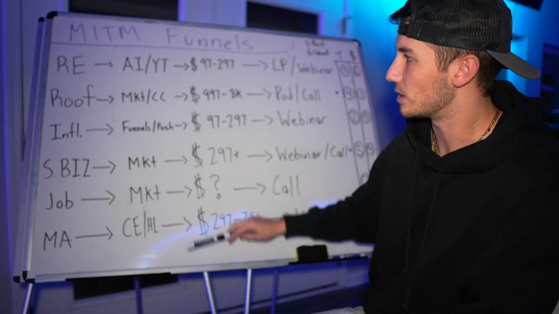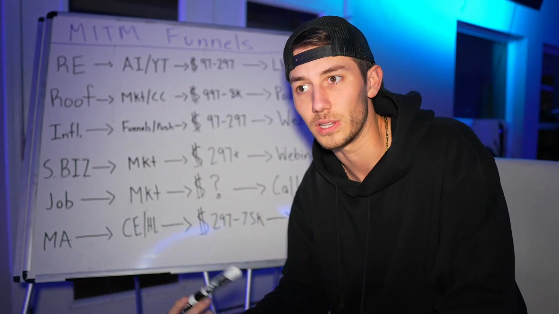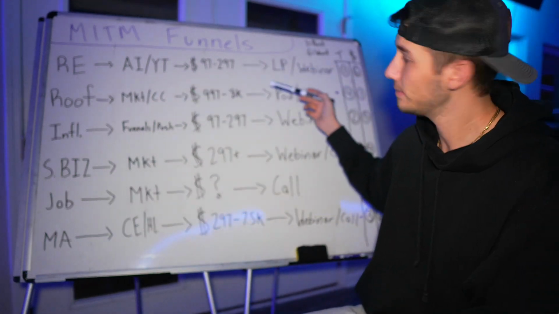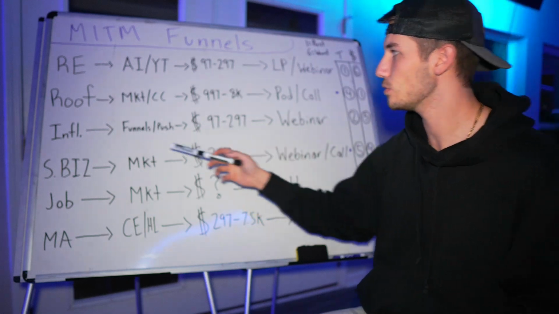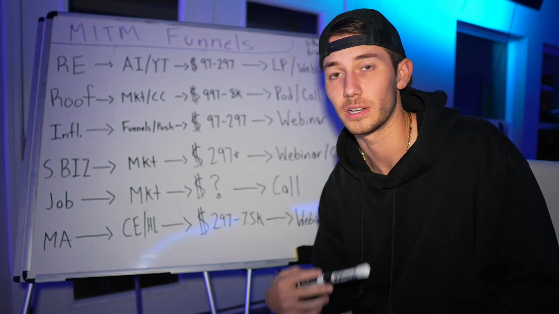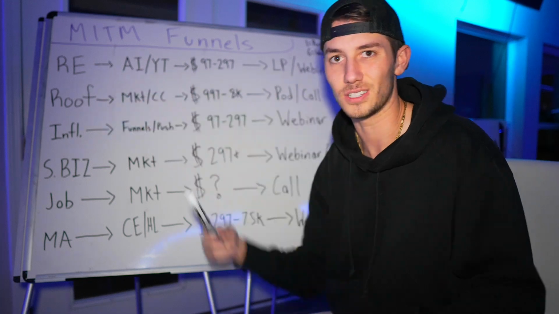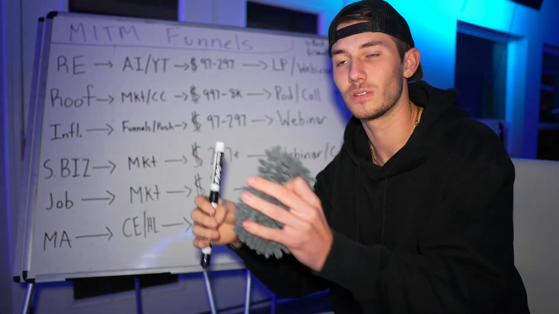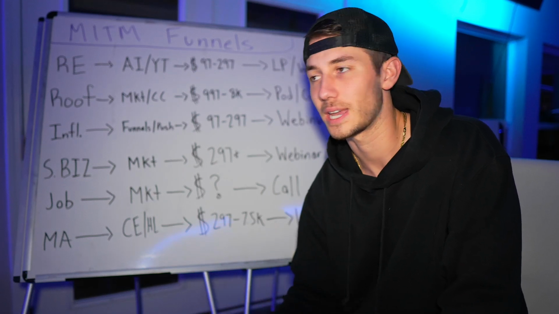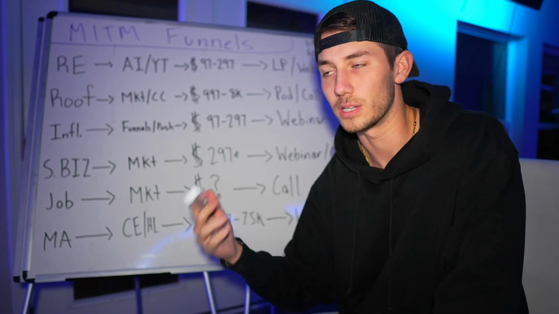This is why this is on here, because we have all these different funnels that we're about to unleash, and as business owners, we have to really think about our time. So what we did is build it all out, look at the money, and look at the time. For roofers, we're getting about $1,000 to $8,000 a month off every single roofer we sell on this. For influencers, we're getting roughly the same. Influencers and real estate agents are similar because it's a really similar utilization of the software, so it doesn't really take a sales call. That's absolutely beautiful, and that's a campaign we'll definitely be launching first because we know we can set it and forget it and just start to build up that monthly recurring revenue.